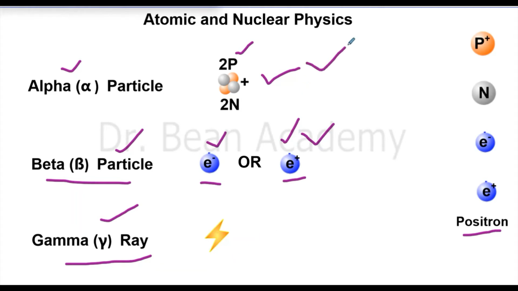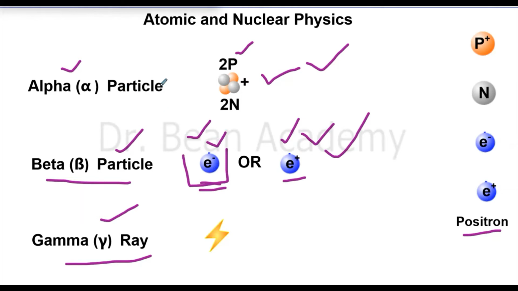So an alpha particle has positive charge. A beta particle has either negative or it may have positive charge. So in most of our discussions, we will only take an electron, because a beta can be any one of them. So I will take only this negative electron to represent a beta particle in our coming discussions.